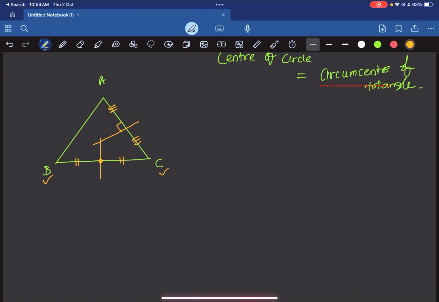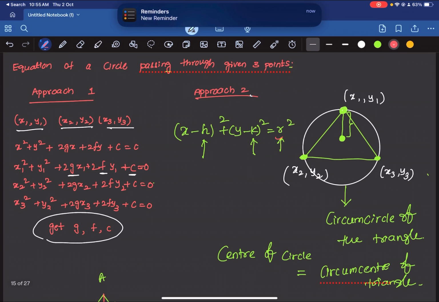Alright. So you have a point here. And you need the slope to find the equation of this line. So you can calculate the slope of BC. Since this is the perpendicular bisector, once you get the slope of BC, you can calculate the perpendicular slope. Now you have slope and a point on this line. You can find the equation of this perpendicular bisector. Similarly, you can find the equation of this perpendicular bisector, and when you solve both the equations, you will get the coordinates of the circumcenter. And once you get the coordinates of the circumcenter, you find the distance between the circumcenter and any one vertex. Then you will be getting the value of your circumradius.